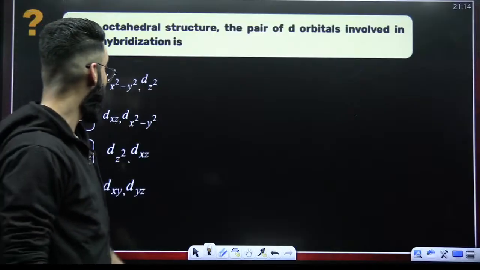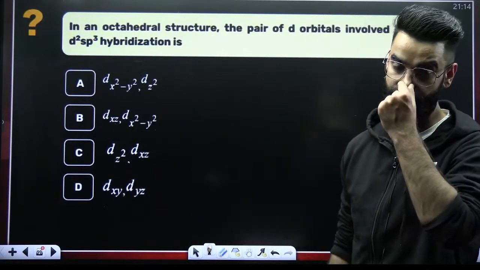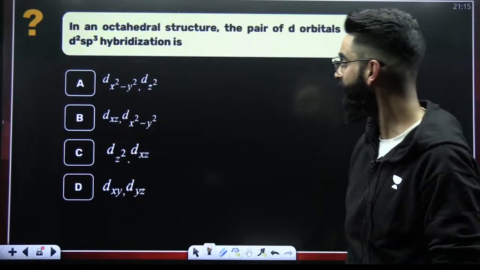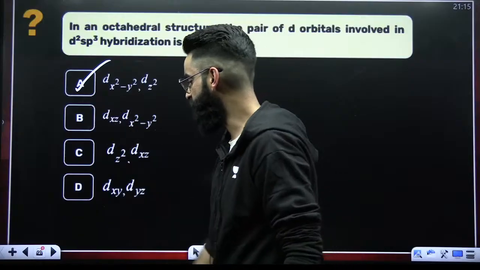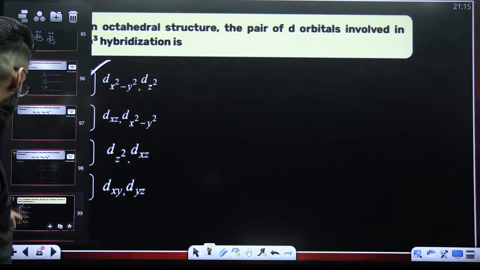I told you a few seconds back only, I believe. The hybridization is your d2sp3. In case of d2sp3, which d orbitals are used? dz square and dx square minus y square, right? So it is option A, which is going to be the correct answer of this particular question as well. Let's move on to one more.